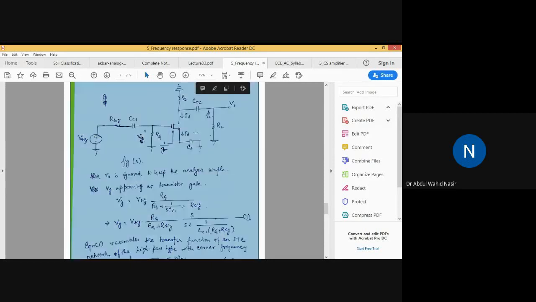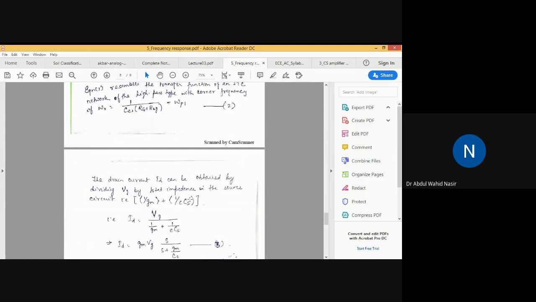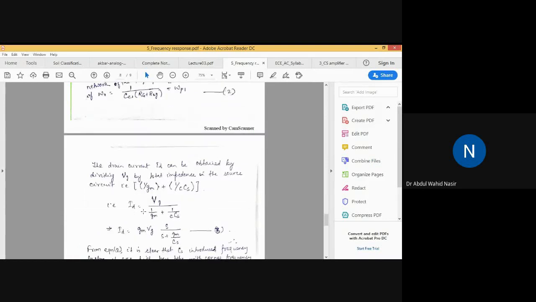Therefore the current ID will be equal to VG divided by 1 by gm plus 1 by CS.